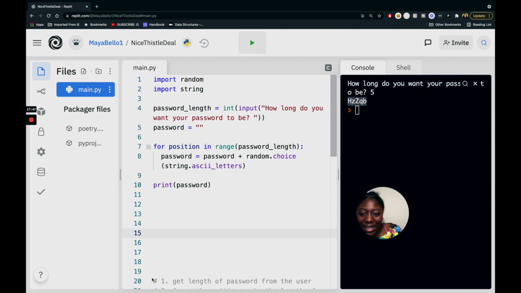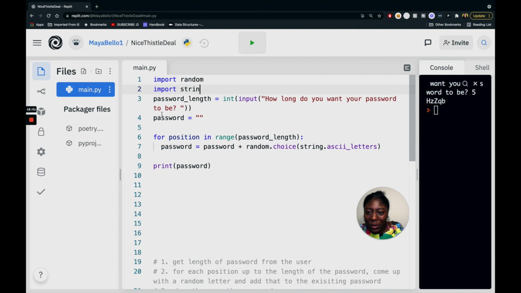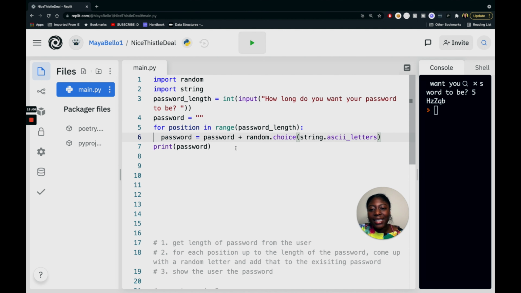Something else I wanted to point out is, I always like to tell y'all there's more than one way to do this. For example, we did this in 7 lines of code. Yeah, there are empty spaces, but it was like 7 lines of code.